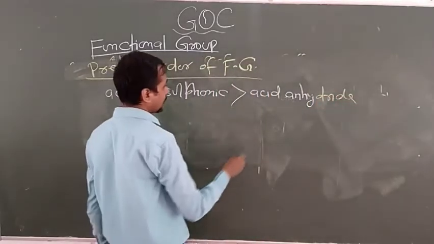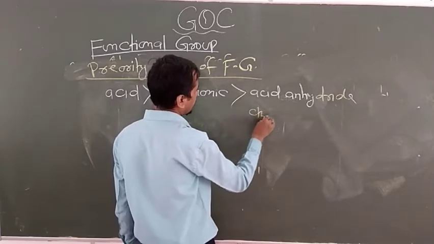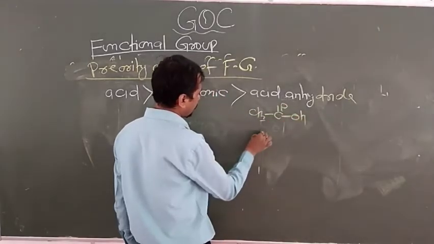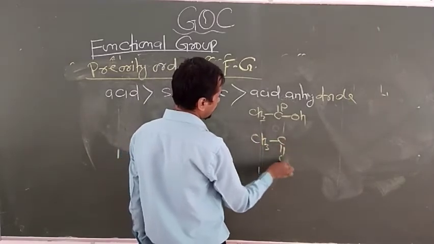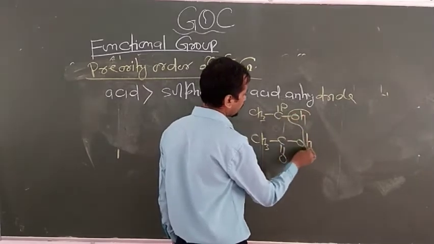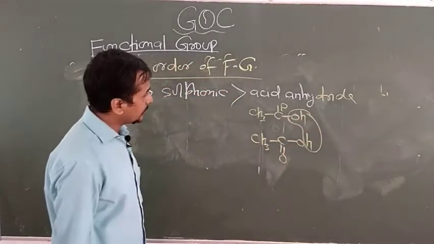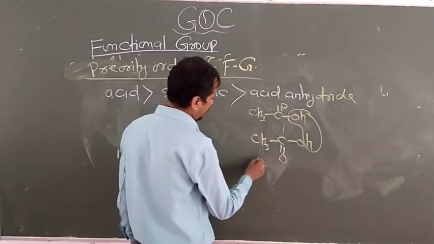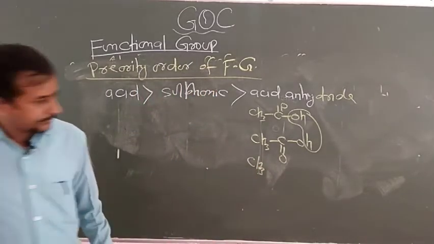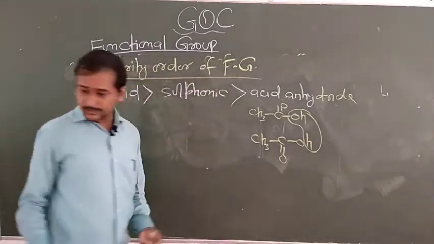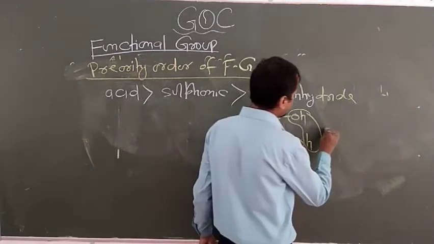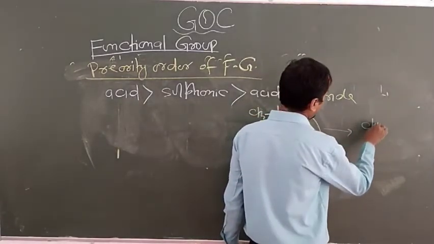About this I told you that if two acids are taken like this, now remove one water molecule. So this will produce one formula, and that formula is known as acid anhydride.